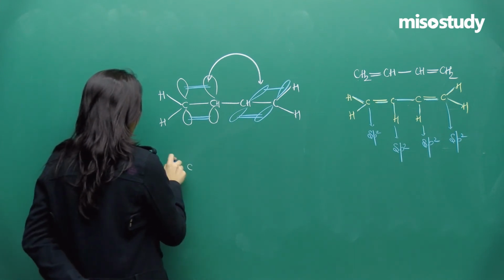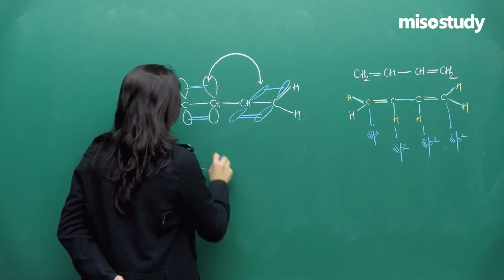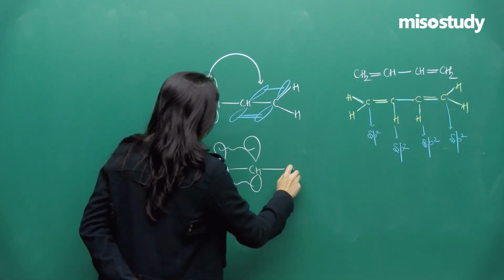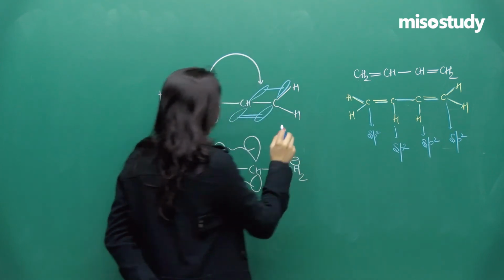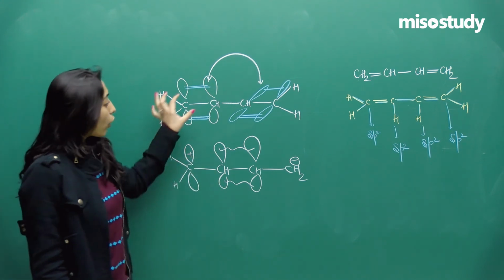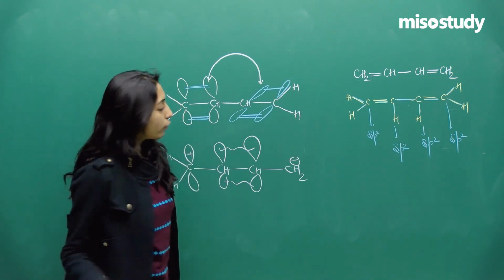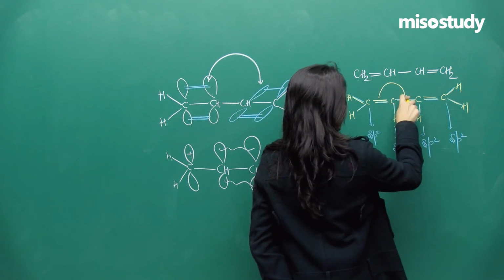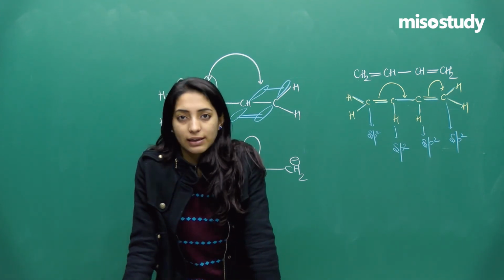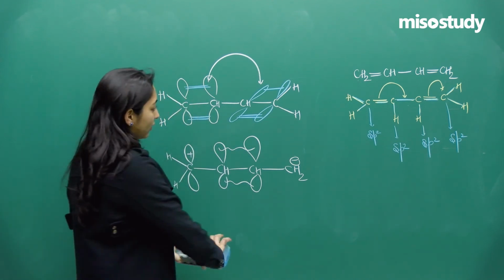Okay. I am saying now what will happen, this and this will start sharing the electron pairs with each other, leading to the formation of a positive charge here, this and this forming a double bond, and a negative charge here, right. So that means easily the electrons shifting can take place from one double bond which will now come in the middle, and it will go to the next double bond. Okay. So this is what I have shown. This pi bond will break, it will come here, and this pi bond will break, and the carbon at the corner will get lots of electron density with itself. Okay. So this was the case with the CH2 double bond CH, CH double bond CH2.